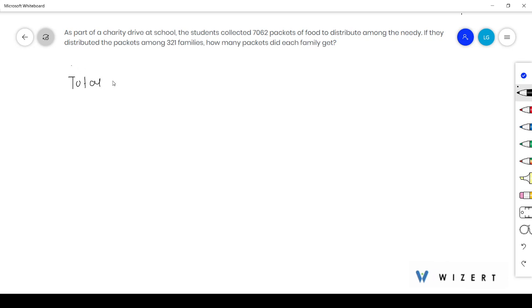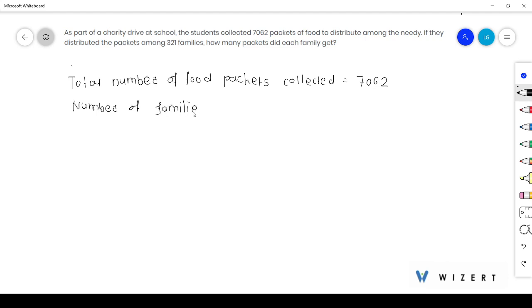Firstly, the total number of food packets collected are 7,062 and the number of families are 321.